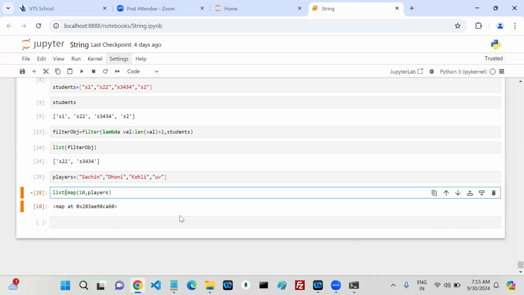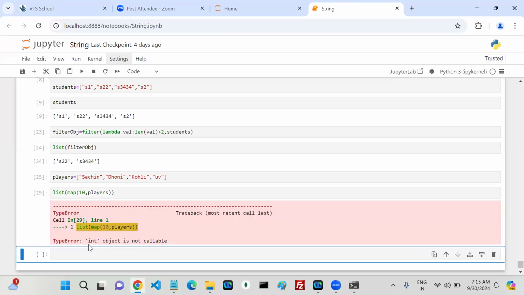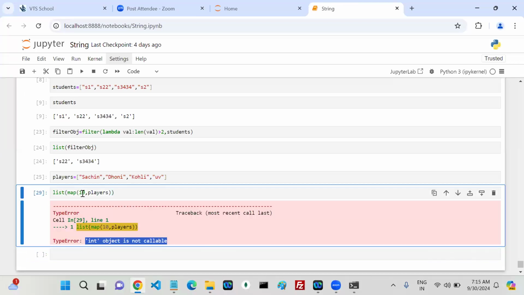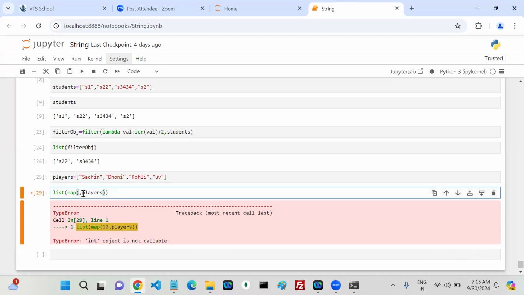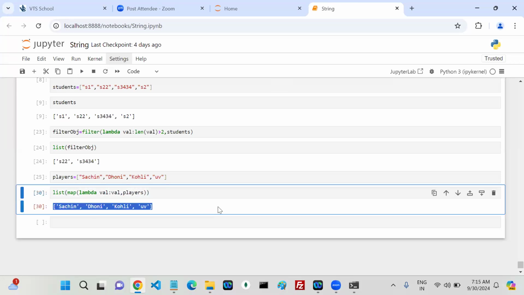I don't want the map object. I want to convert it into a list in a single line. Integer object not callable. So it should be callable. If it is callable, it should be a function, or not. Then what do you have to do? Lambda. Every time you can get the value. If I write like this, yes, it is a function. There is no issue. You can get this or not.